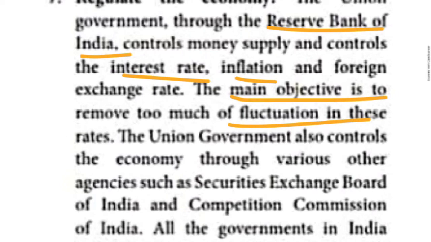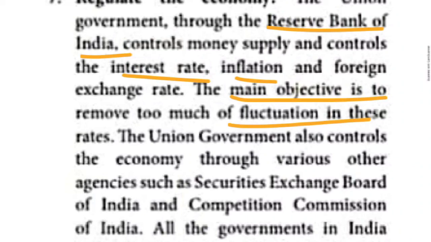The union government's main aim is to remove too much fluctuation or variation in these rates, that is, foreign exchange rates. 1 Indian rupee is equal to 0.013 US dollar, like that I told. So this fluctuation they were removing. So that's the meaning. Fluctuation in the sense variations.